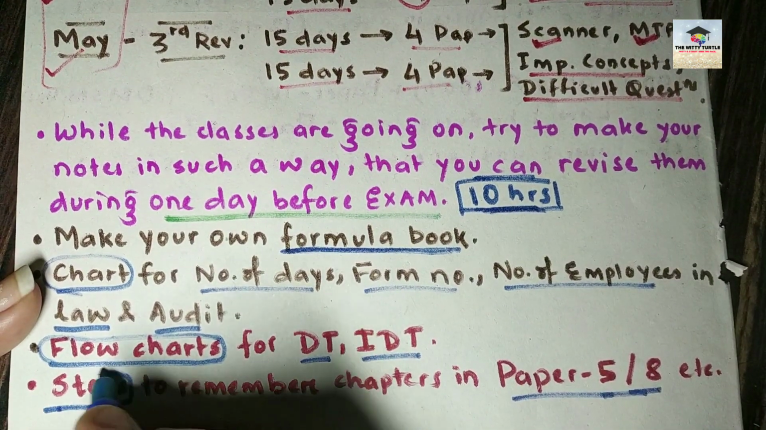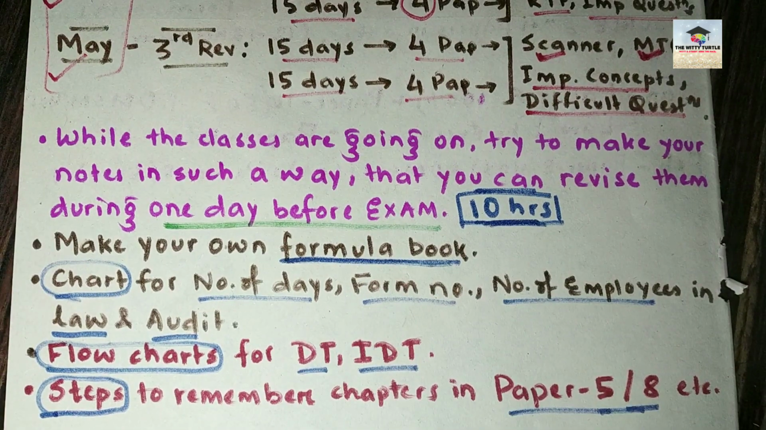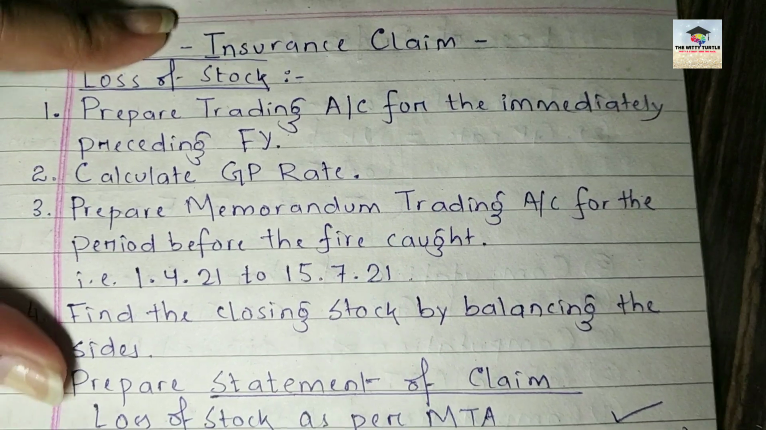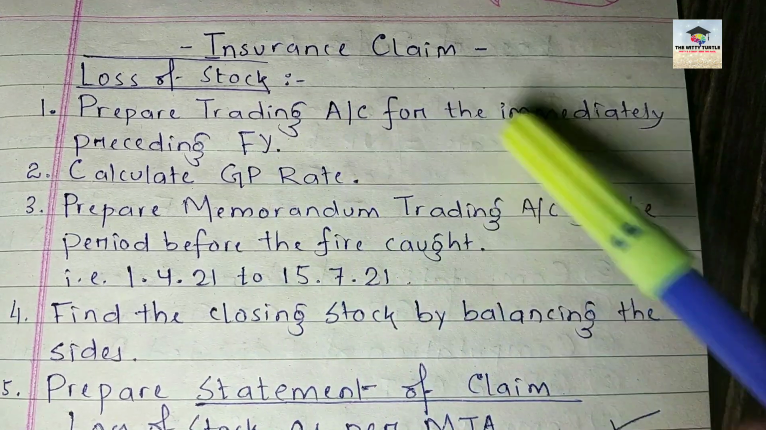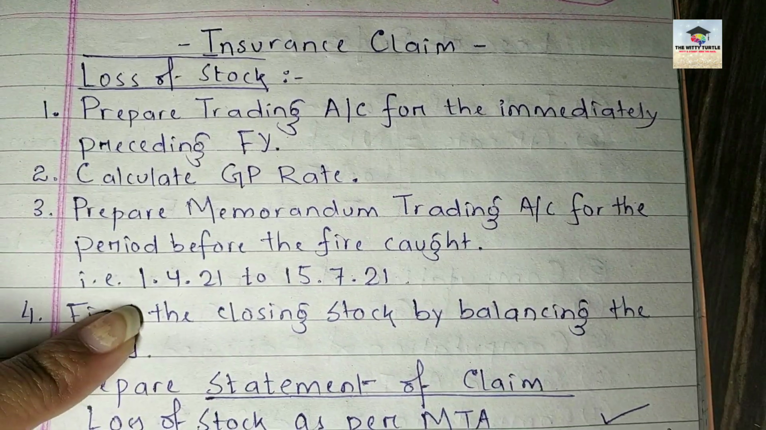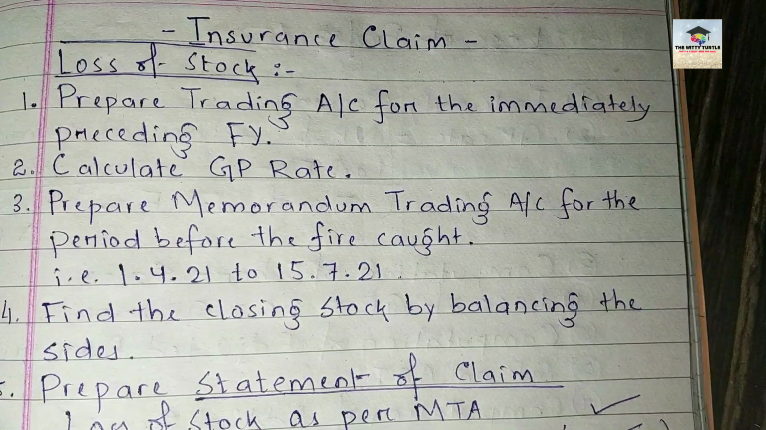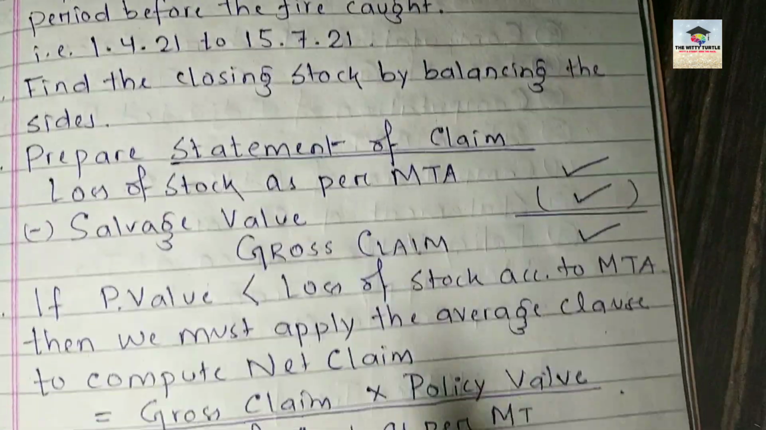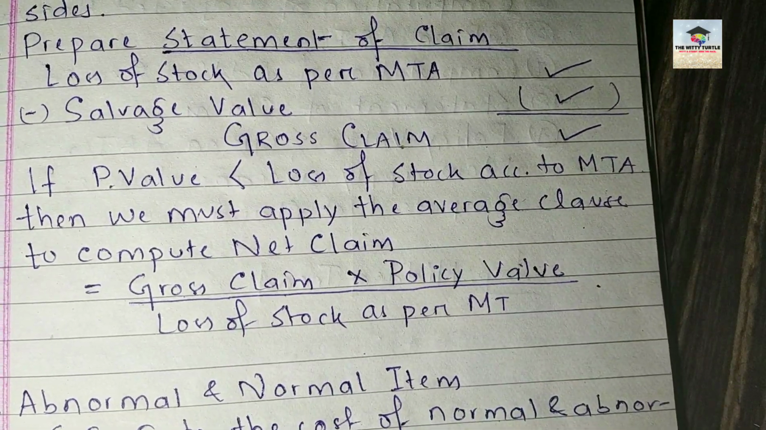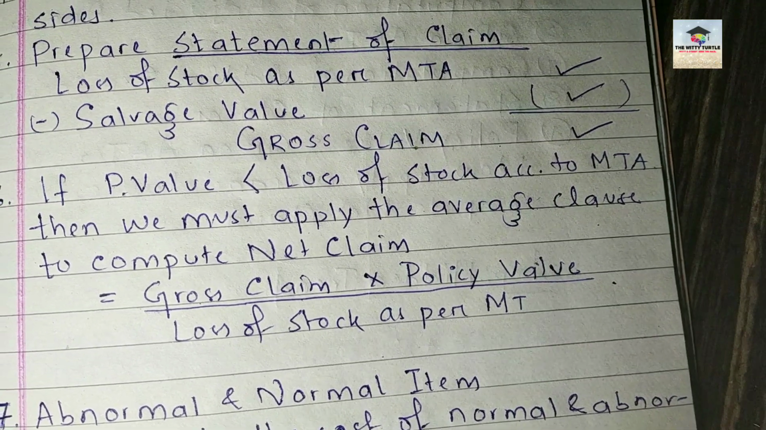So उन सारे steps को याद रखने के लिए आपको वो steps को लिखना पड़ेगा, ठीक है? You have to write down those steps so that आपका जो एग्जाम से पहले रिविजन होगा उस पर्टिकुलर क्वेश्चन का, वो थोड़ा इजी हो जाएगा. So here I am giving you a specimen of how you can write down the steps. For insurance claim, I have written all the steps. First, you have to prepare the trading account for the immediately preceding financial year, then calculate a GP rate, then आपको MTA बनाना है, and after that, find the closing stock. And then you have to make the statement of claim. So like this, you can make a special note where you can mention the steps, right?